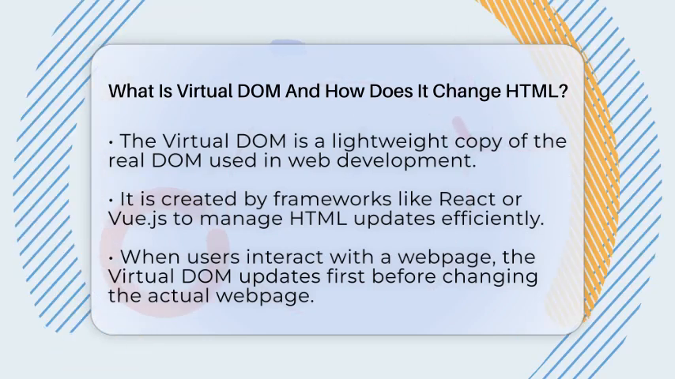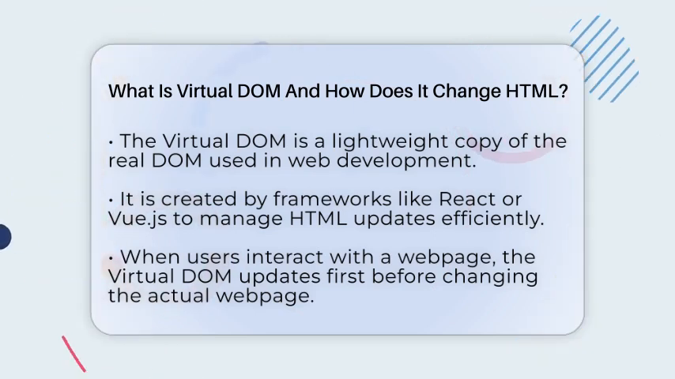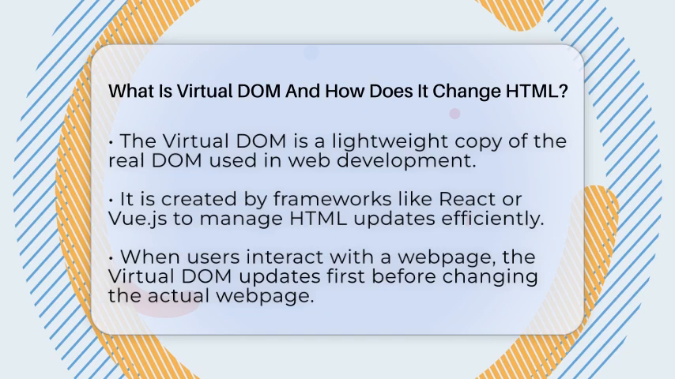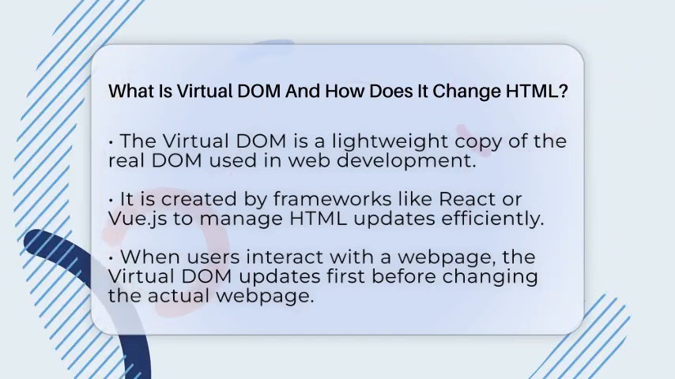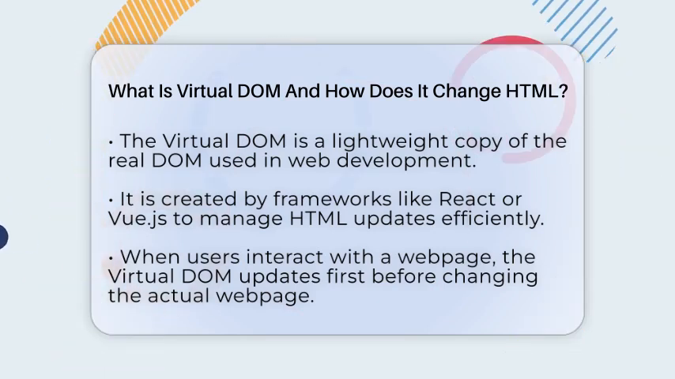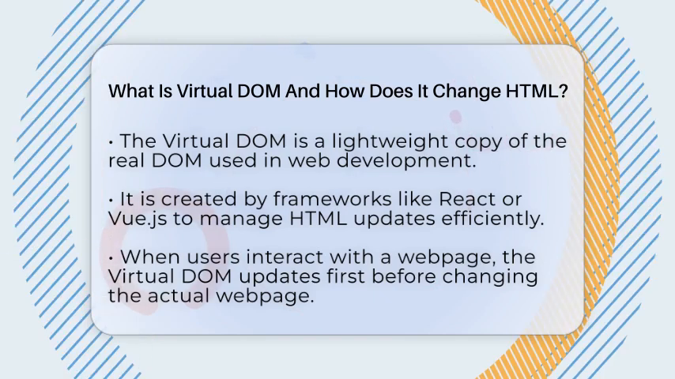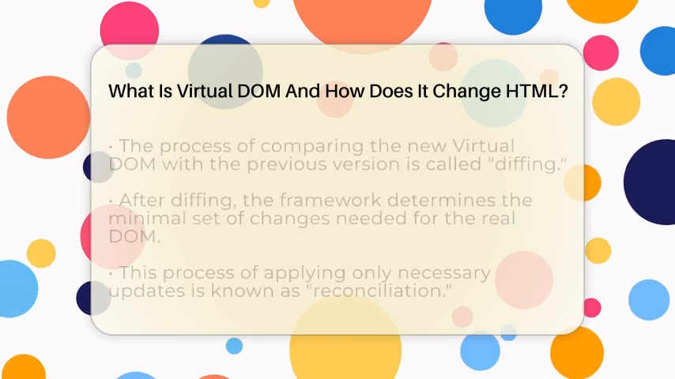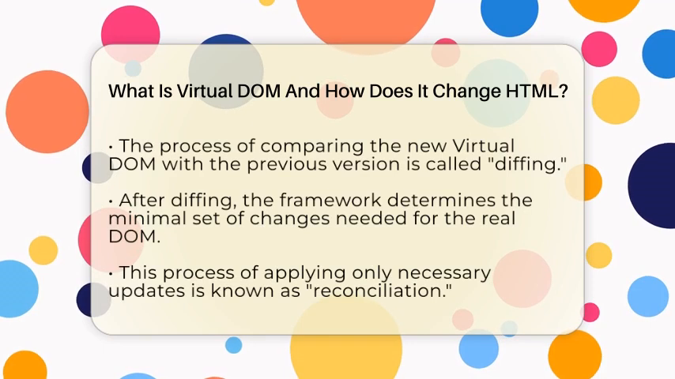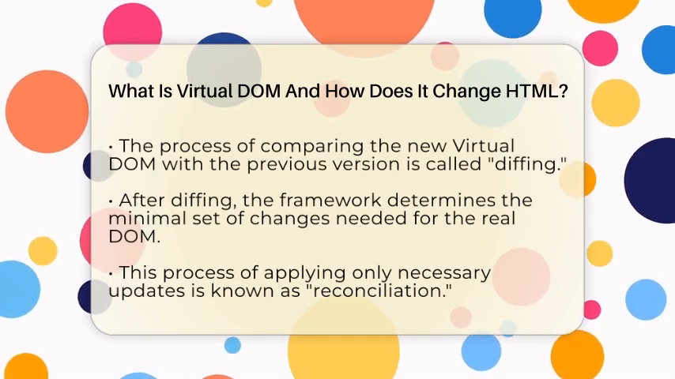But there's a clever trick called the Virtual Document Object Model, or Virtual DOM for short, that makes updates much faster and smoother. The virtual DOM is like a lightweight copy of the real DOM, which is the browser's way of organizing all the HTML elements on a web page. Instead of directly changing the actual web page every time something updates, frameworks like React or Vue.js create this in-memory version that mimics the real one. Think of it as a draft version where you can make all your edits without messing up the actual house.